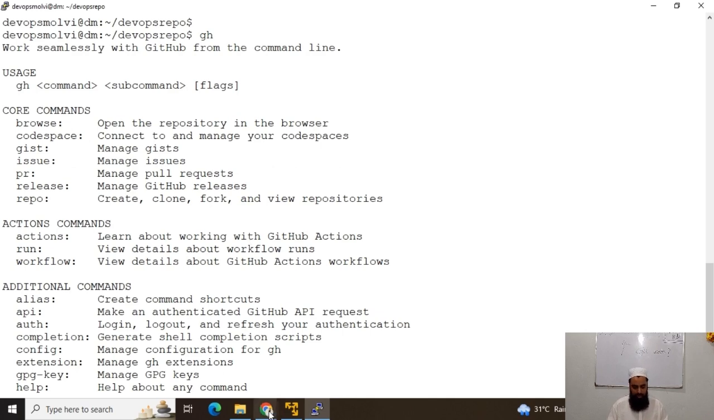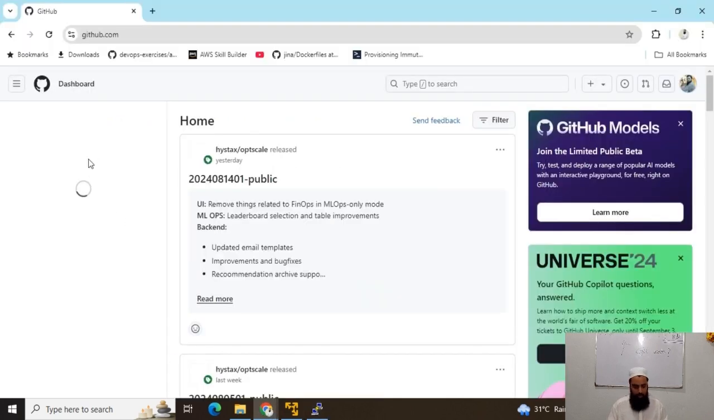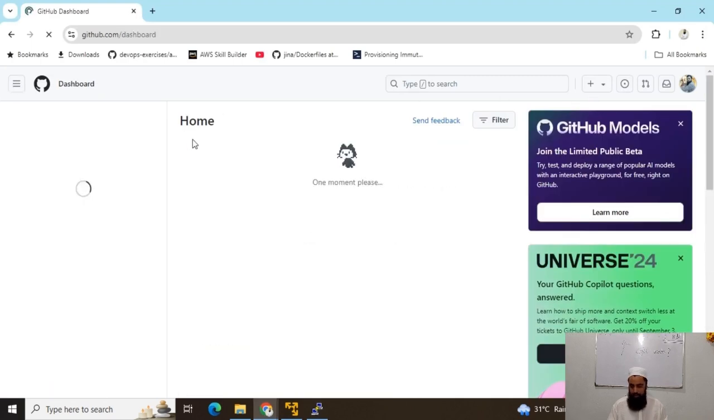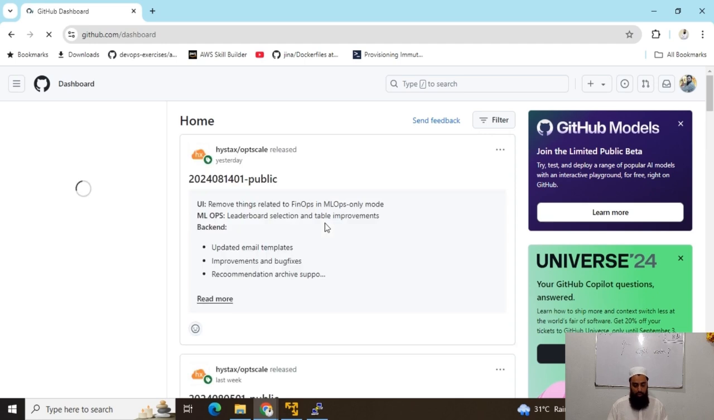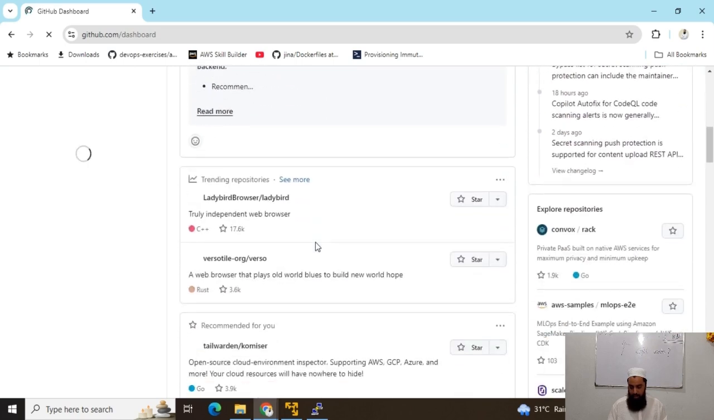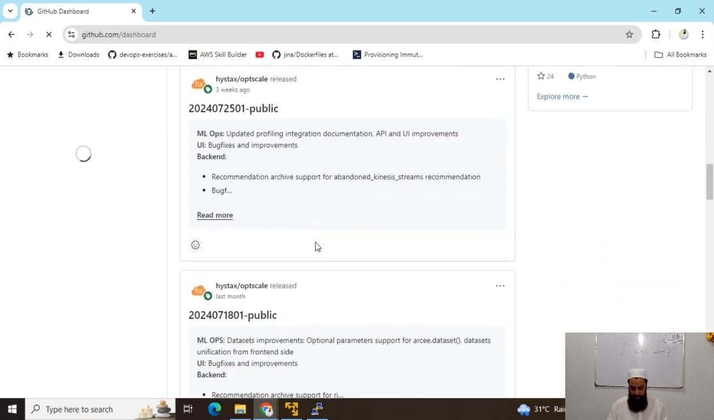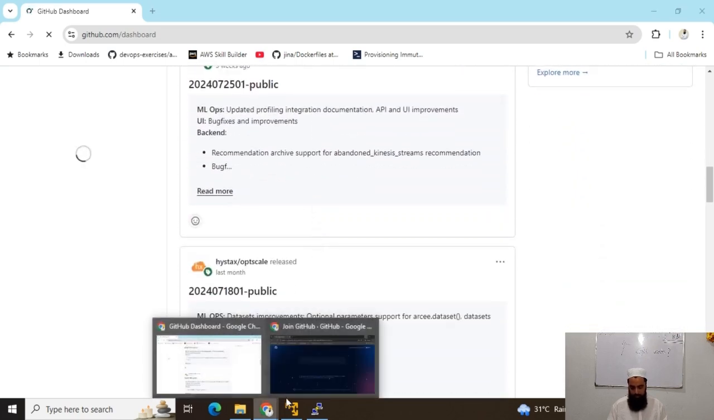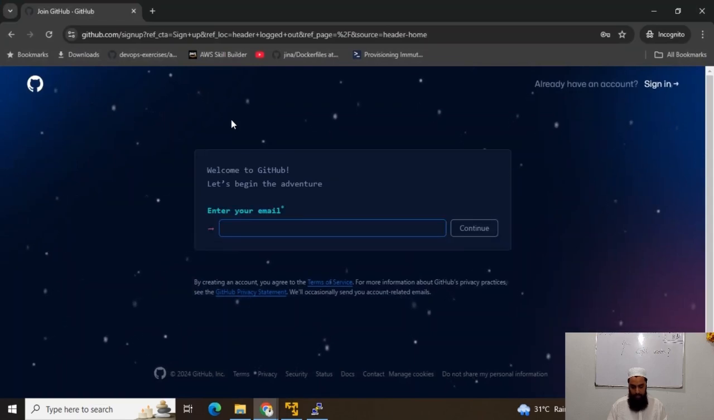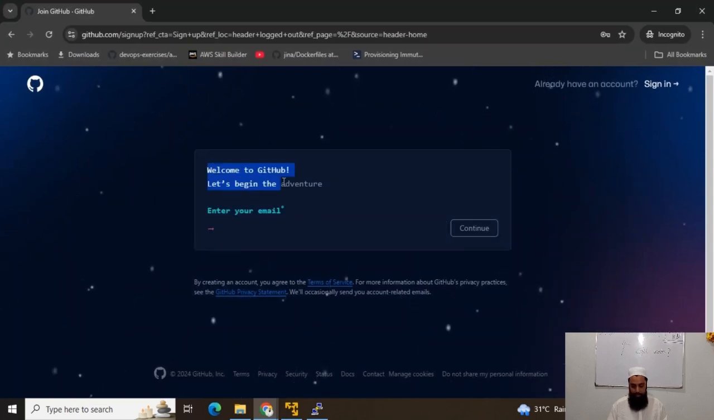Now this is my GitHub account. I have a couple of repositories here. This is actually the dashboard. You get the repositories you follow, and if they have any update, then you can see all these updates here. This is the dashboard of my GitHub account. And similarly we can create, welcome to GitHub, let's begin the adventure.